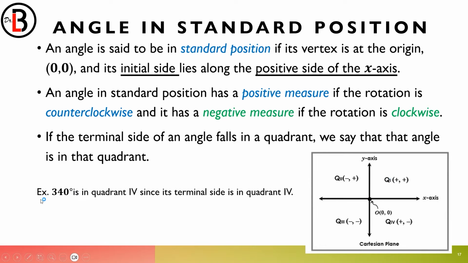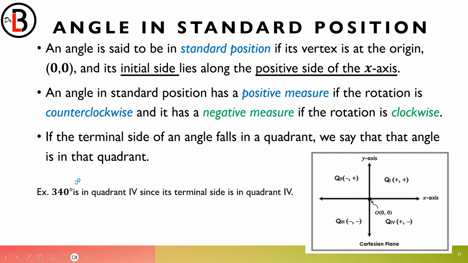So let's look at the example in here. You know that one whole rotation is 360. In the first quadrant, the angle should be greater than 0, but less than 90. In the second quadrant, the angle should be greater than 90, but less than 180. In the third, it should be greater than 180, but less than 270. And then lastly, if it's in the fourth, it should be greater than 270, but less than 360.